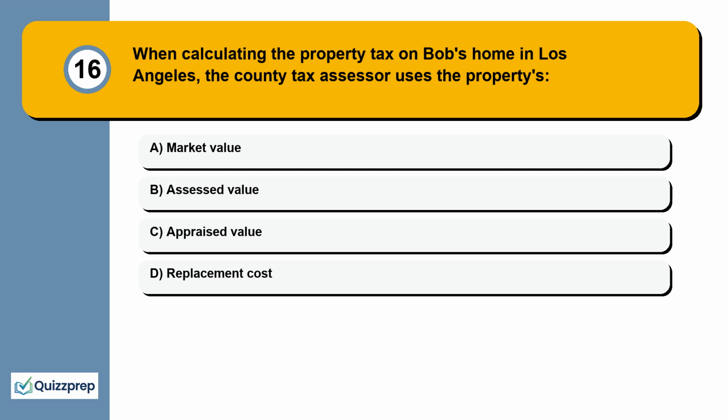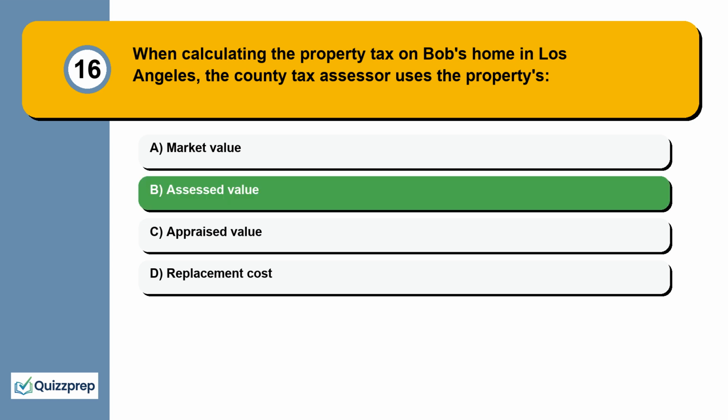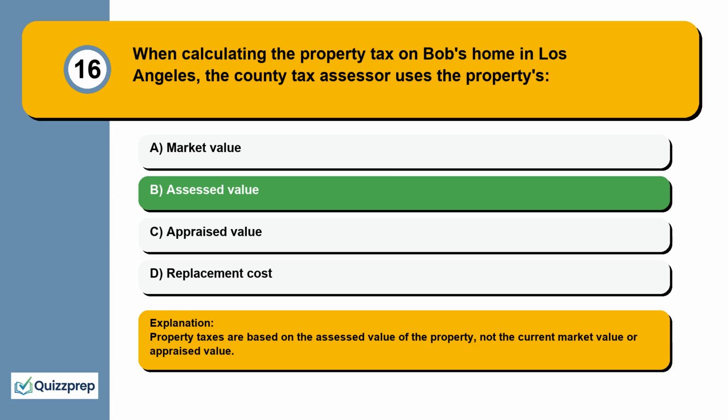Question 16. When calculating the property tax on Bob's home in Los Angeles, the county tax assessor uses the property's market value, assessed value, appraised value, replacement cost. Property taxes are based on the assessed value of the property, not the current market value or appraised value.